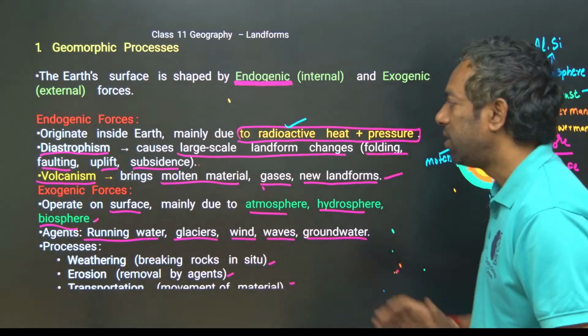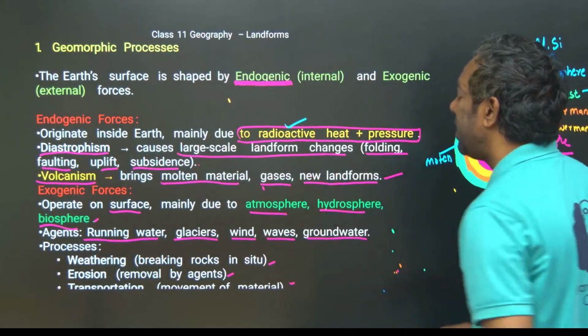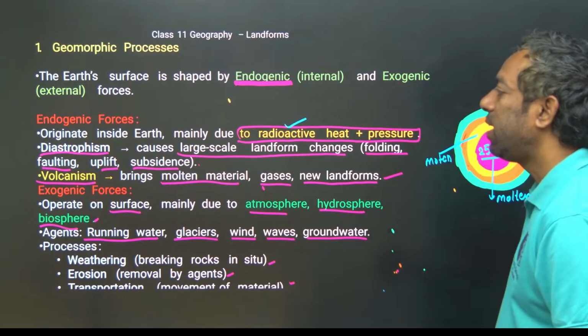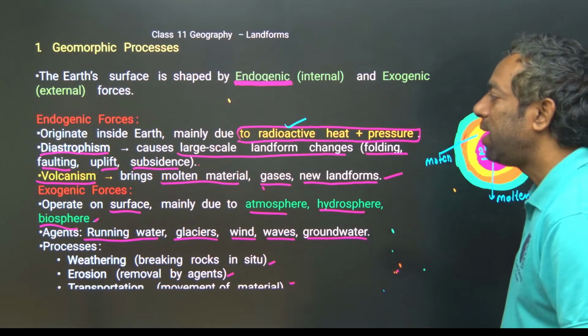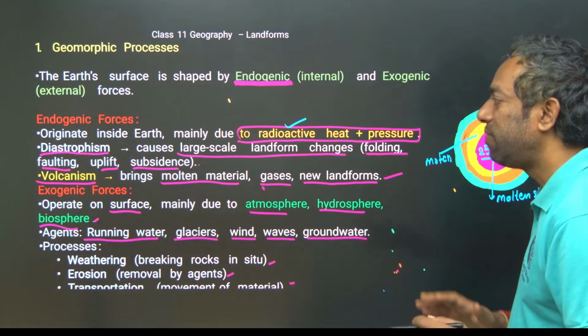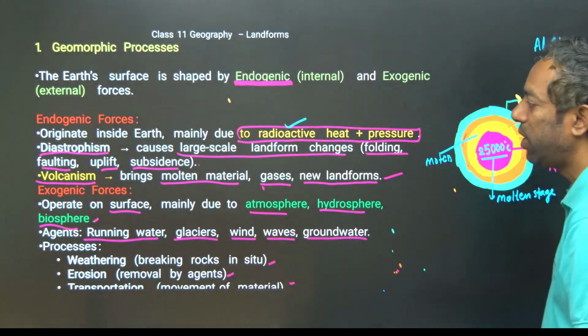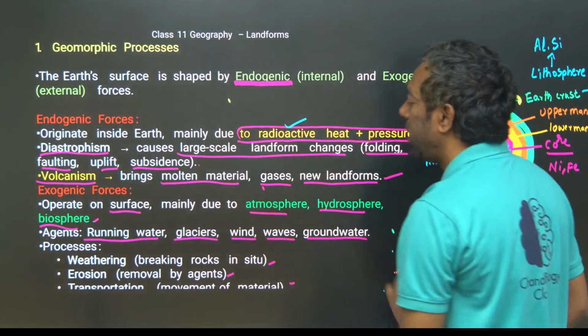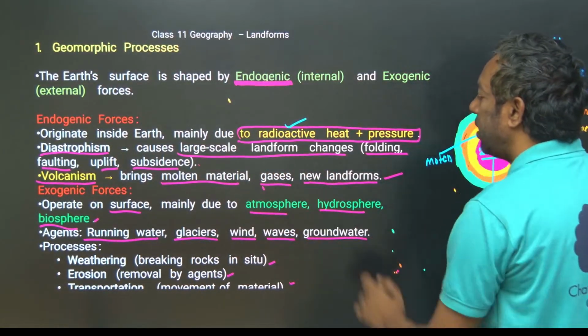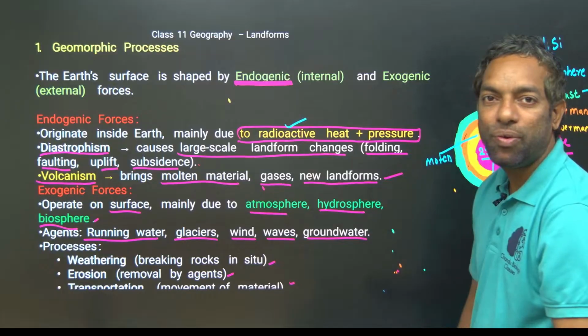Diastrophism is the large-scale change of land by folding, faulting, uplift and subsidence. That is different. Volcanism is what? Molten material or gases form a new landform.